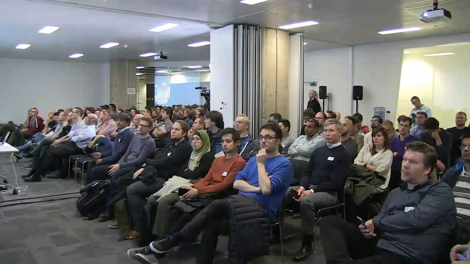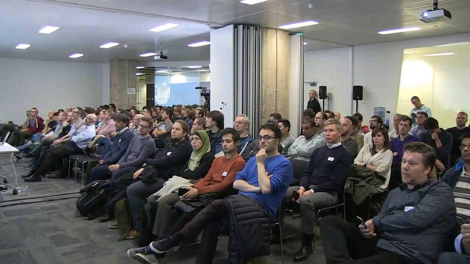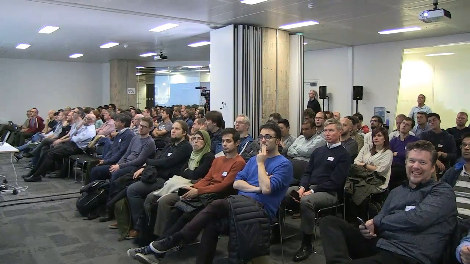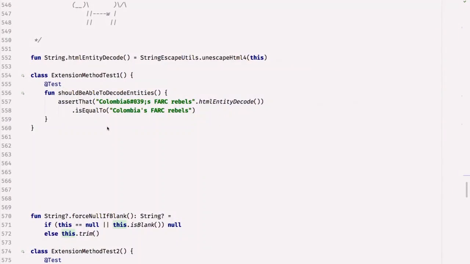Number 7, extension methods. Extension methods are just a way of creating methods on other classes that you don't control. At the top there, I've defined on string a method called htmlEntityDecode, which actually calls StringEscapeUtils from Apache Commons or one of those, I think.